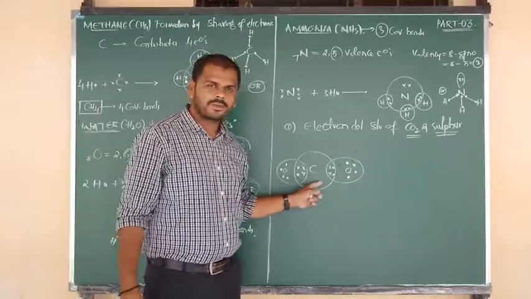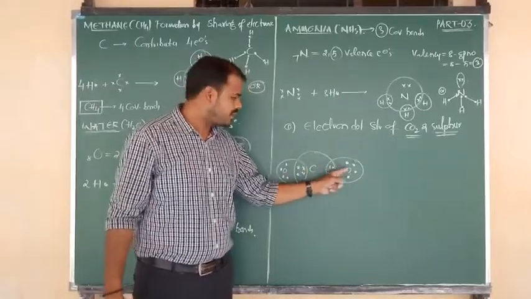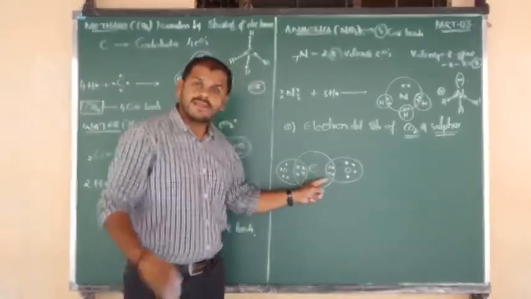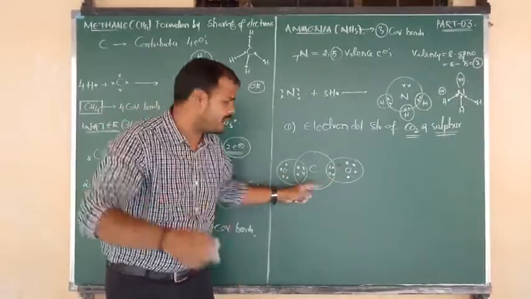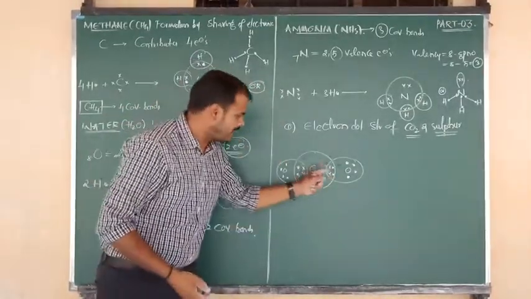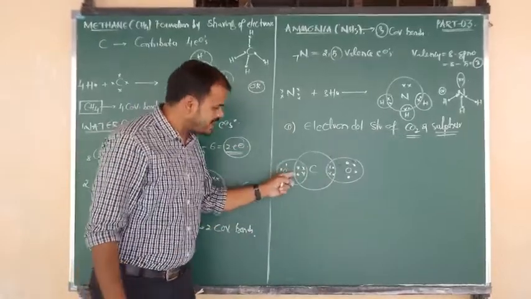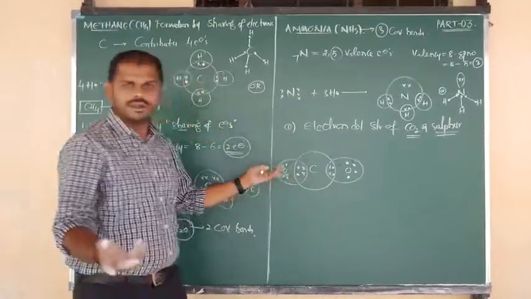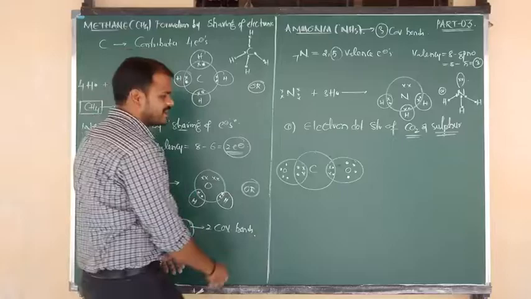Similarly here, between carbon and oxygen, again 4 electrons are there, nothing but 2 electron pairs. So 1 pair, 2 pair, by the sharing of 2 electron pairs, here we can write 2 covalent bonds. By the sharing of 2 electron pairs, on the left side also we can write 2 covalent bonds. So the final structure is,